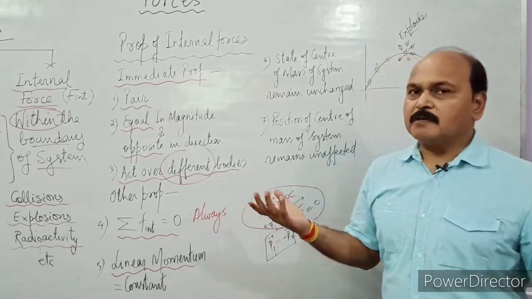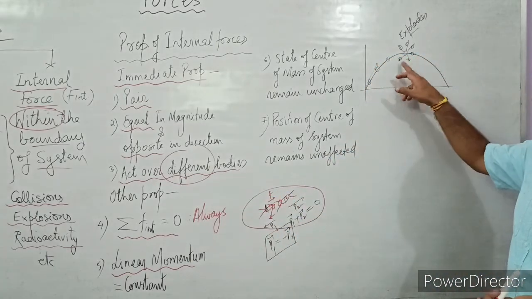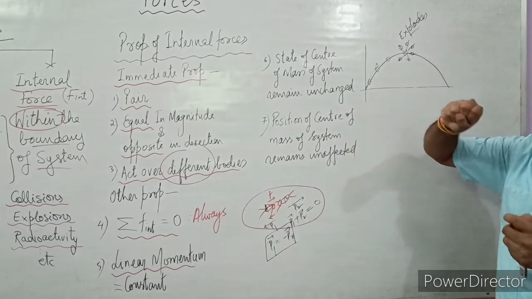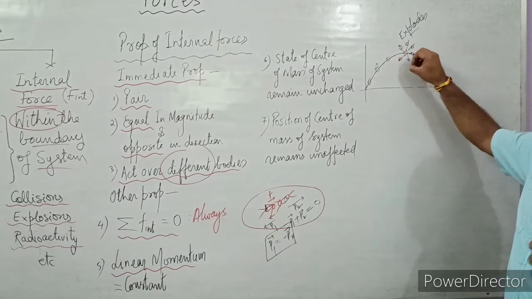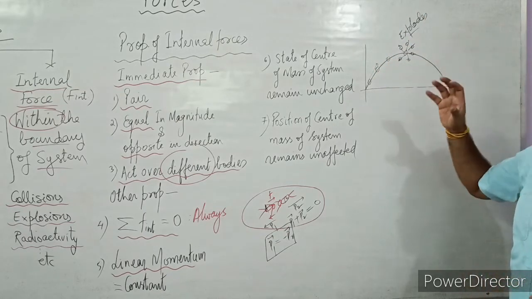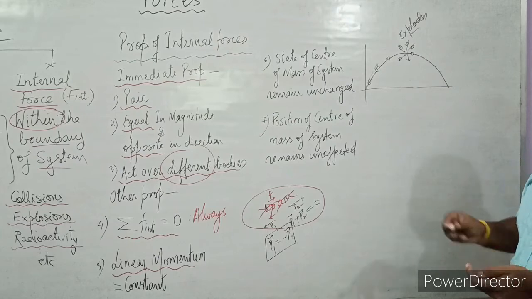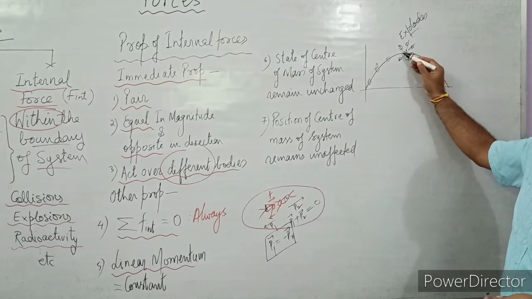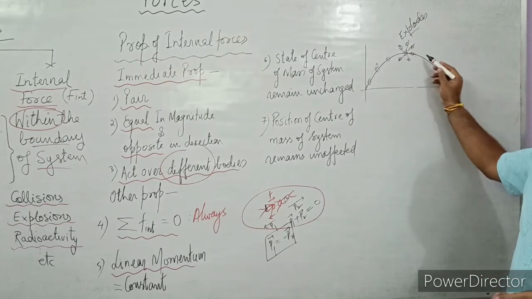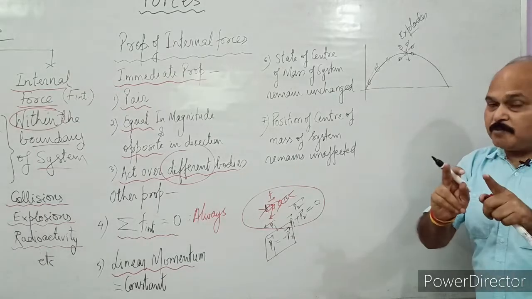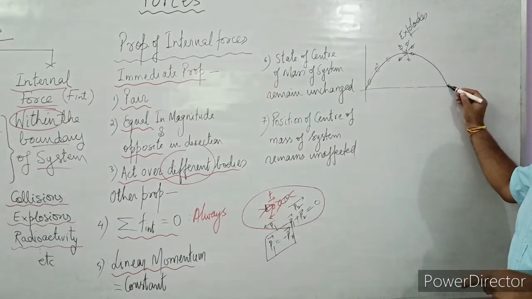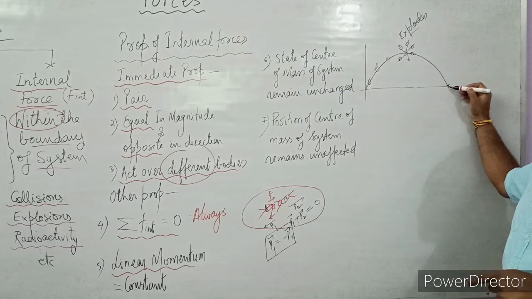So what will happen? The broken fragments would be moving away from each other and they will fly away in different directions. But the center of mass of the system, which was supposed to move on this parabolic path, will keep moving along the parabolic path. If it is supposed to fall here, it will still fall here.